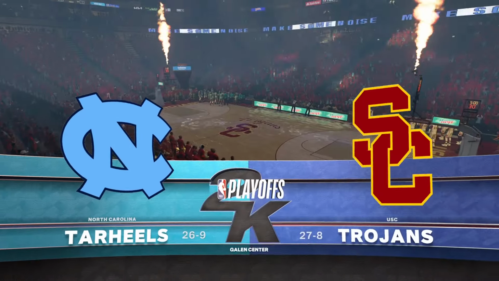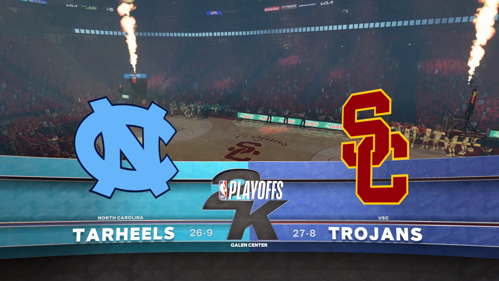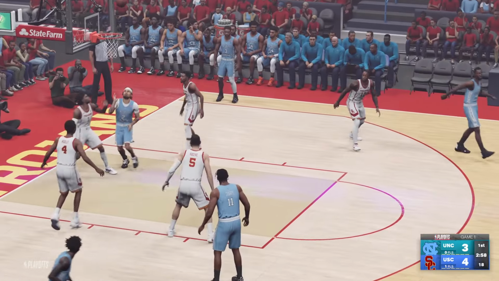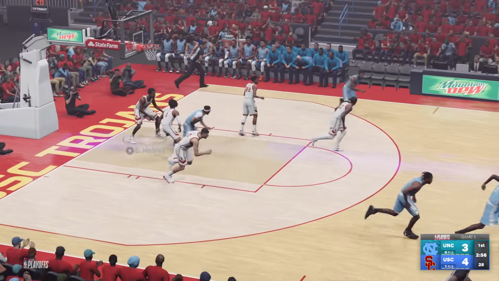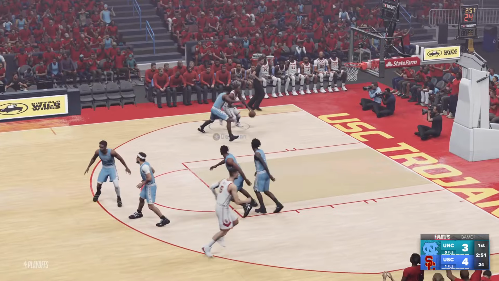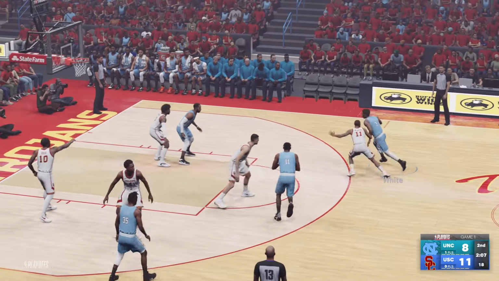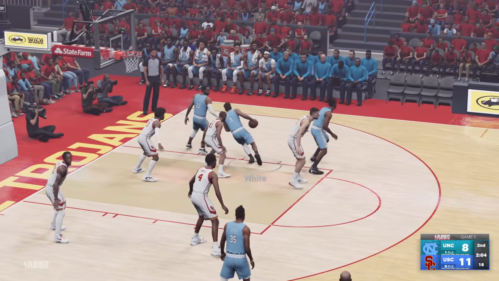So now we hop over to the West region where UNC is going to play USC to go to the Final Four. USC starting off strong. Cole Anthony misses, and they're going to take this coast to coast. The pass up to DeRozan, and he slams it home. Windmill dunk. North Carolina down 3. Coby White driving, squirming, dumping it off.